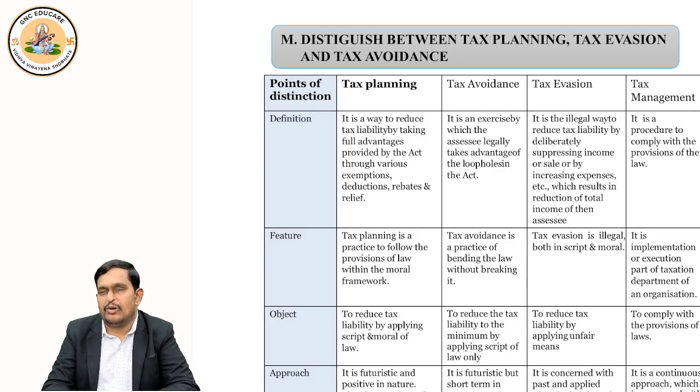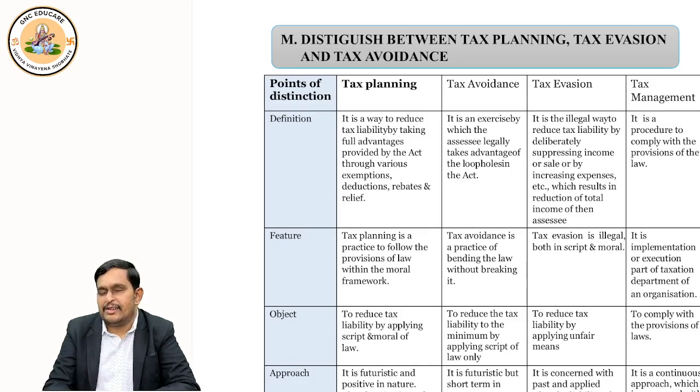So if you follow the provisions of the Income Tax Act and save the tax, like I said, discount, rebate, I said deductions, 80C to 80U deductions, right? So like that, some benefits are given in the law itself. If you use it properly and save tax, reduce tax, that is tax planning.